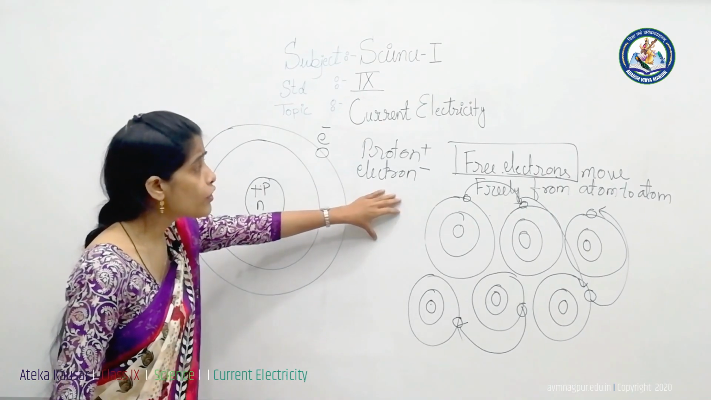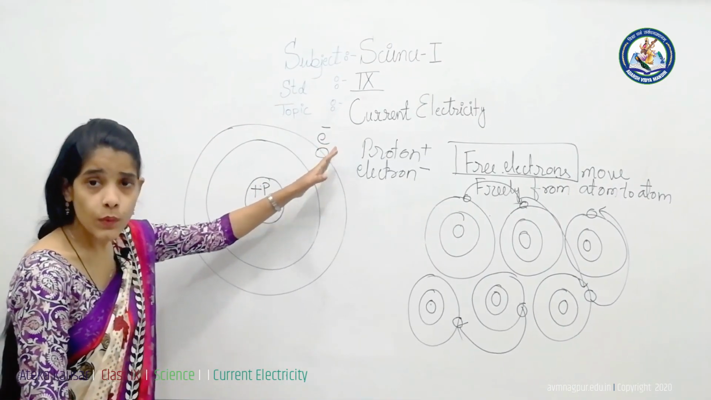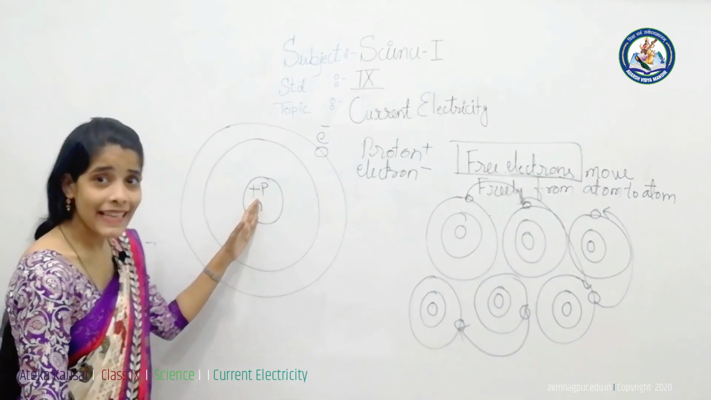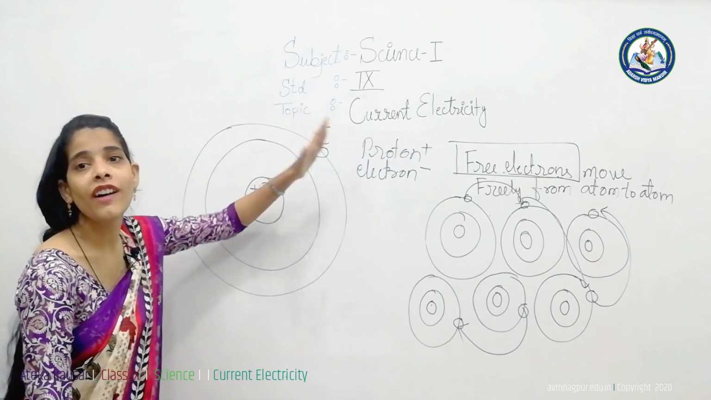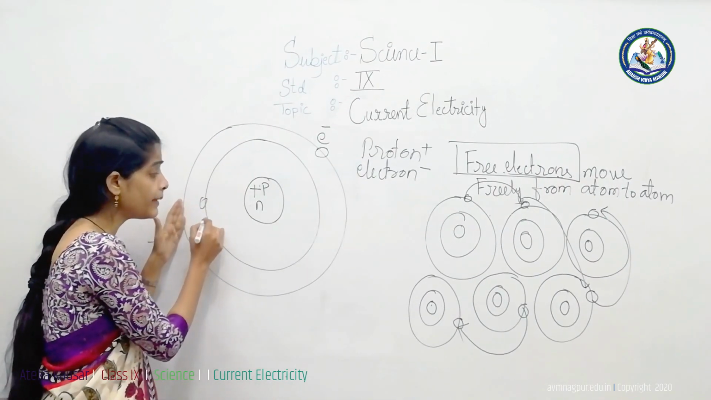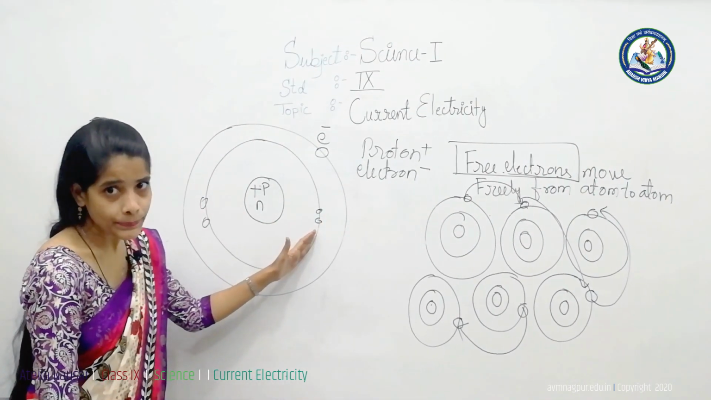And why is the force of attraction between these outermost electrons, which are also called valence electrons, and the nucleus less? Because that electron is far away from the other electrons present in the inner shells of the atom.